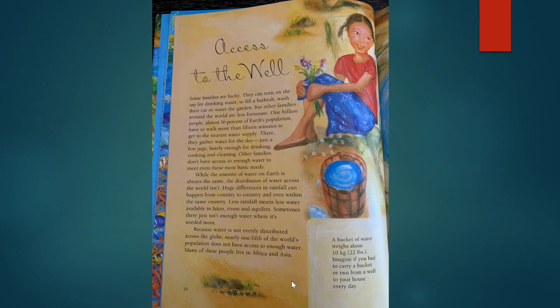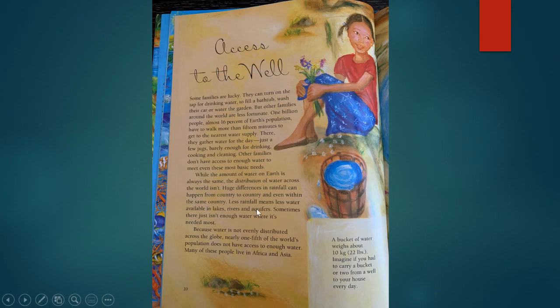Crazy, huh? So our main idea for these 2 pages is having access to the well. This means that not everybody has the same access to water, like people in other countries, right? Some of us, like us in the United States, have more access to fresh water than other countries might have.